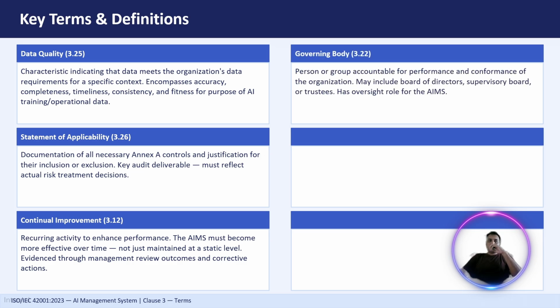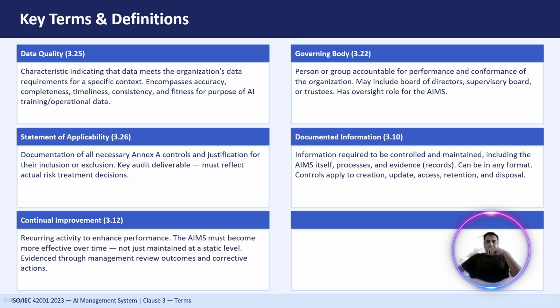So the next we have is governing body. The governing body is a group of responsible people overseeing the organization's overall direction and performance, right? Depending on the organization, this could be the board of directors, trustees, or executive committees, it could be a governing body for managing this entire AIMS process. They ensure that the AI is aligned with the business objectives and complies with laws and ethical principles. While the top management runs day-to-day operations, the governing body provides strategic oversight. For example, the board may review AI risk during a quarterly governance meeting, right? So that is what we call a governing body.